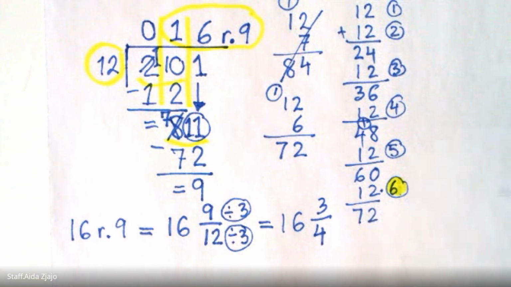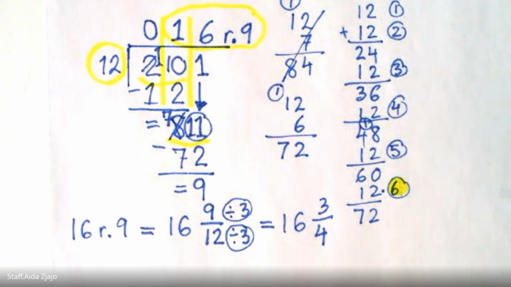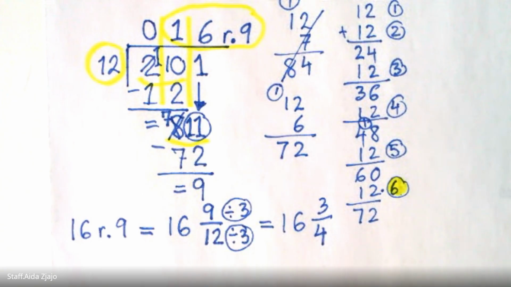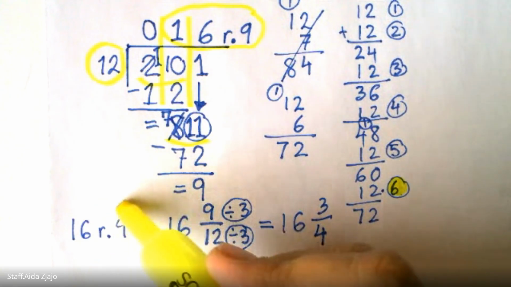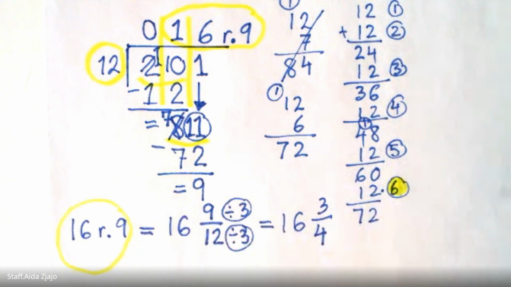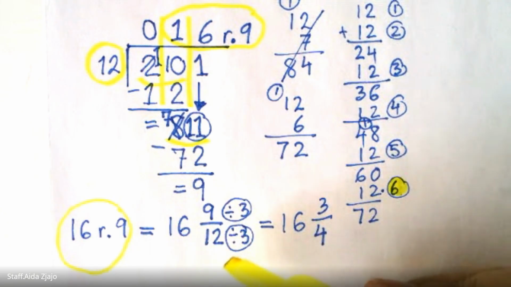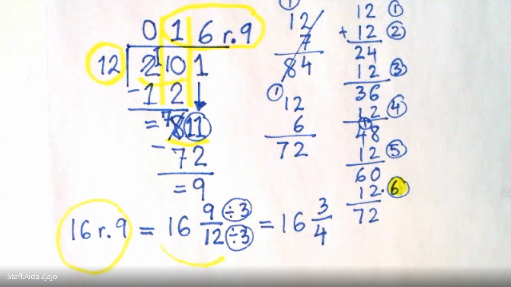So all these 3 different representations are possibilities for your answer, depending on what they are asking. If right now they were just asking for the remainder, that is 16 and remainder of 9. If they are asking to show the remainder as a fraction, your answer is 16 and 9 twelfths.